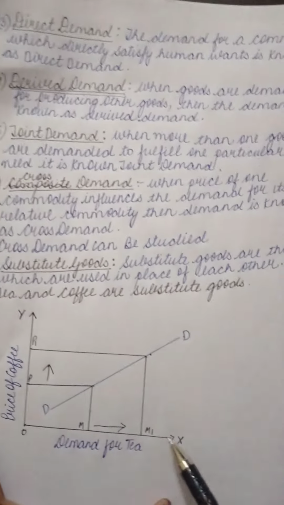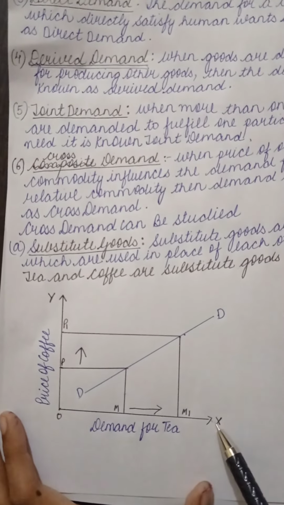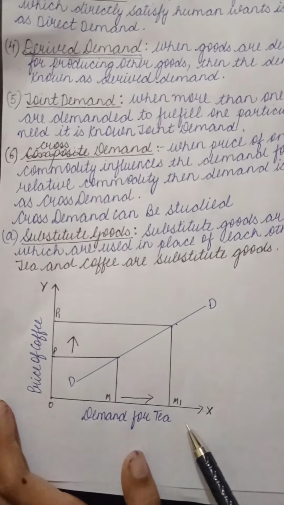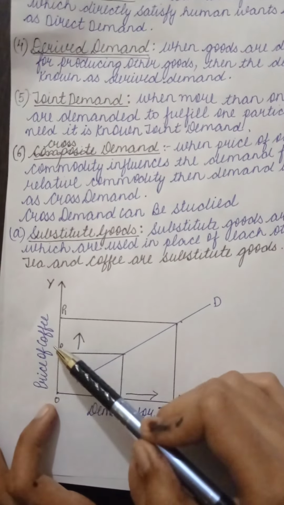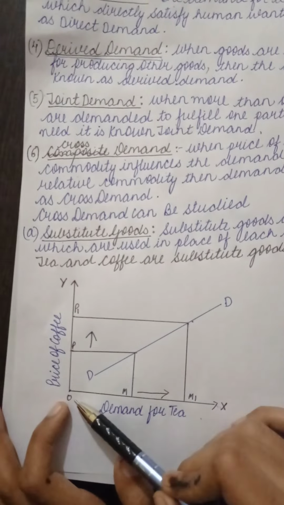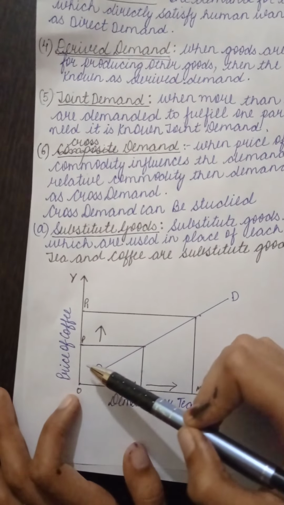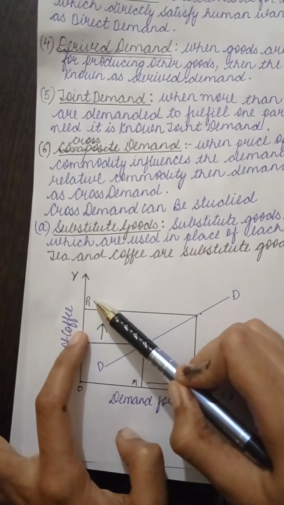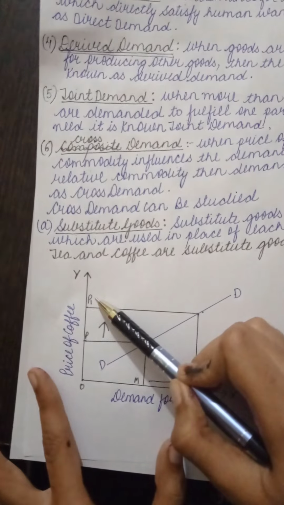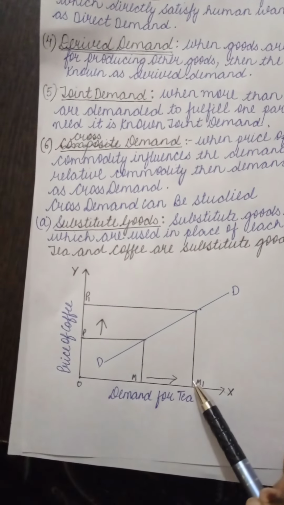On the y-axis, price of coffee. On the x-axis, demand for tea. When the price of coffee is OP, the demand for tea is OM. With a rise in the price of coffee from OP to OP1, demand for tea rises from OM to OM1.